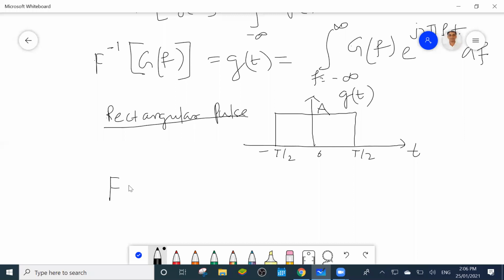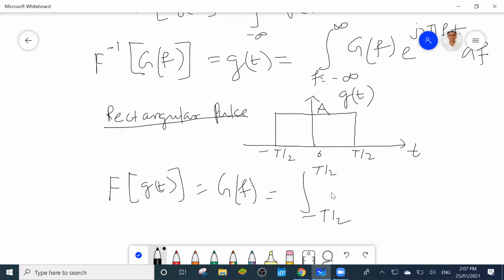So the Fourier transform of g of t, for the rectangular pulse, is equal to G of f. So G of f equals the integral from minus infinity to infinity, but this signal exists only from minus T by 2 to T by 2. The other part is 0: T by 2 to infinity is 0, and minus T by 2 to minus infinity is 0. So this signal exists only from minus T by 2 to T by 2.